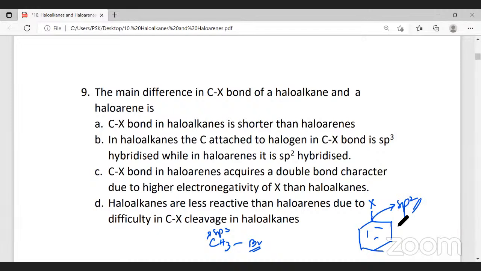So they're asking the main difference between the carbon-X bond in haloalkanes and haloarenes. We could write the answer as: in haloalkanes, carbon is attached to halogen, and the carbon-X bond is sp3. I told you, sp3. But in case of haloarenes, halogen is bonded to sp2 hybridized carbon. That is the major difference. Hence, the answer for this question will be option B.